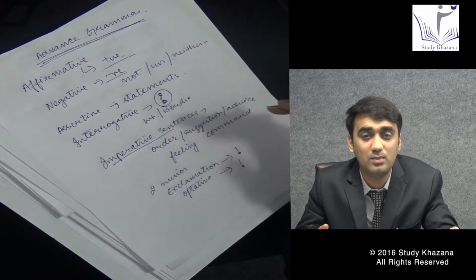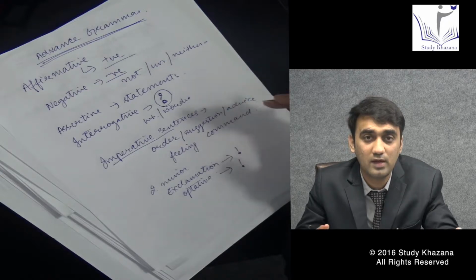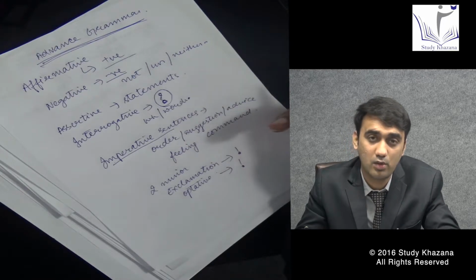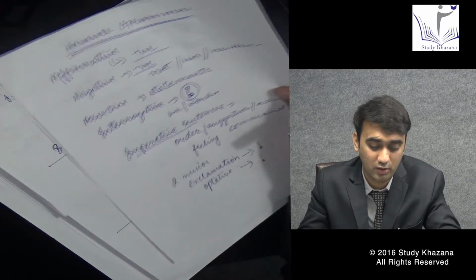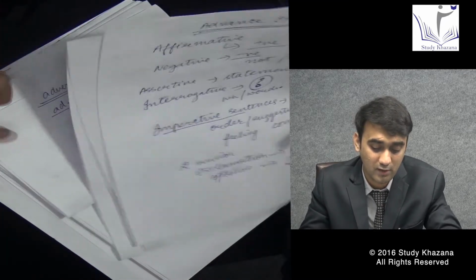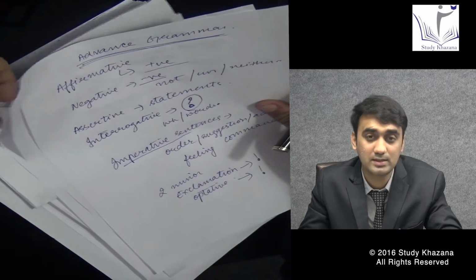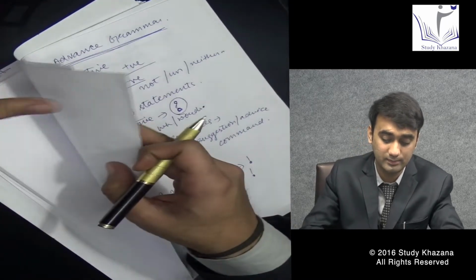So with this, we are done with the major components of sentence bifurcation and the minor components of sentence bifurcation. Now let's move to the important topic of advanced grammar, for which we can better understand the topics.